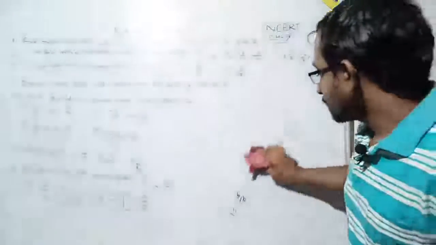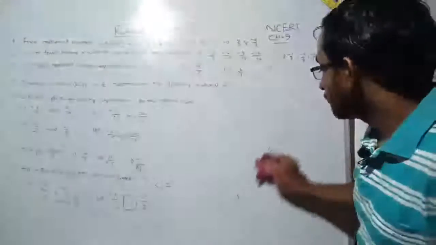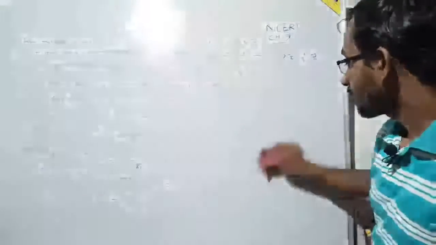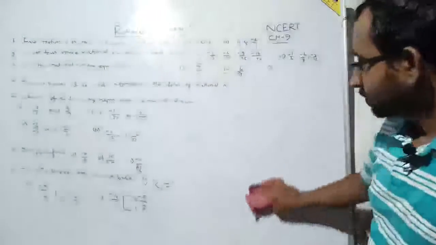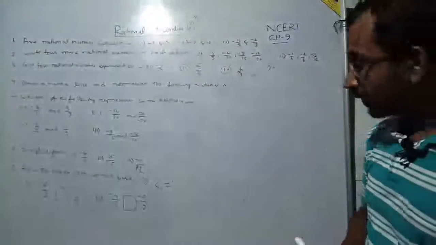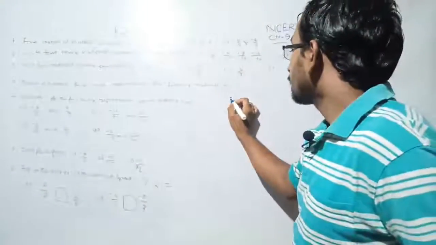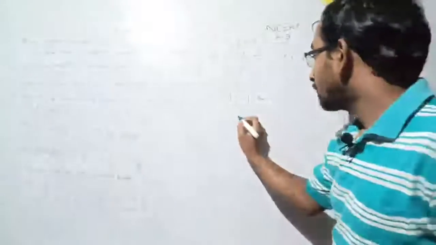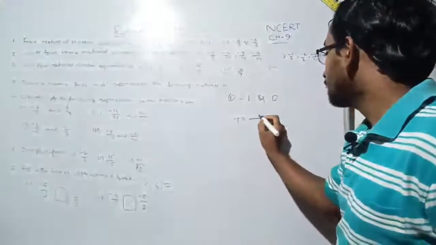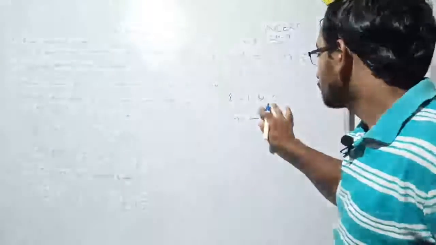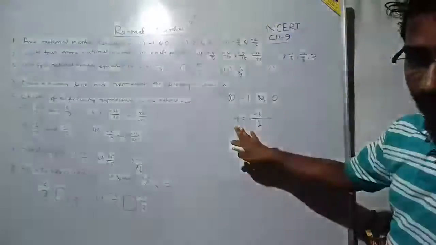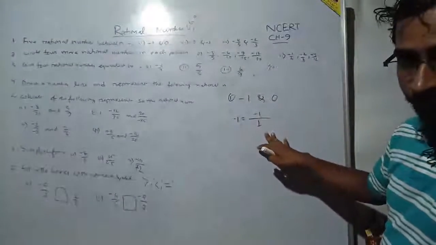If you use this procedure, then definitely you can solve these questions in a very short time. Question number 1: minus 1 and 0. Minus 1 can be written as minus 1 upon 1. Minus 1 we can write as minus 1 by 1.